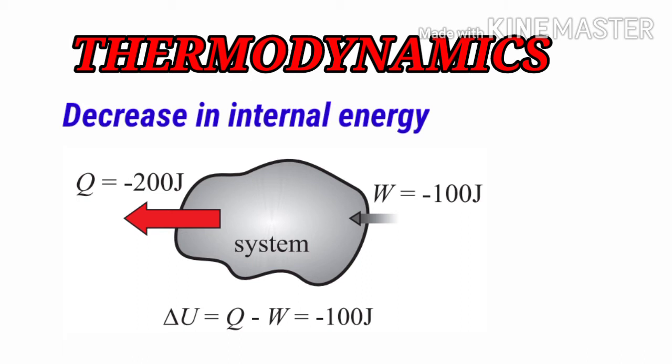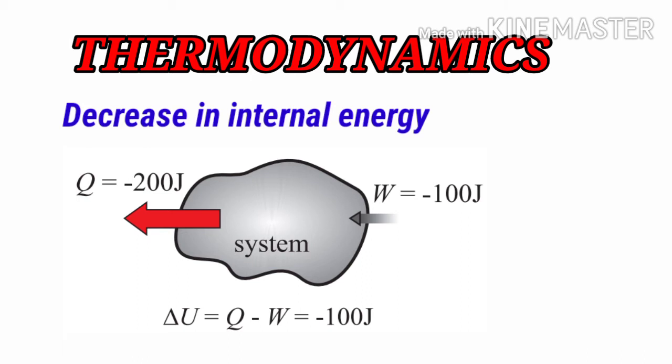In the case of increase in internal energy, the heat was added and the work done was outside from the system. But in the case of decrease in internal energy, Q, the amount of heat leaving the system, is minus 200 joule. Means in this case the heat is leaving the system and the work done is into the system.